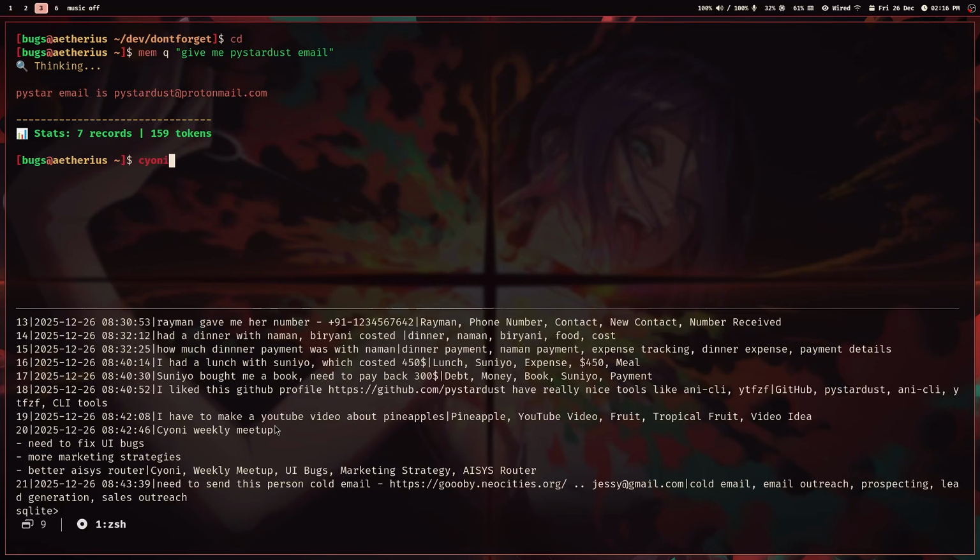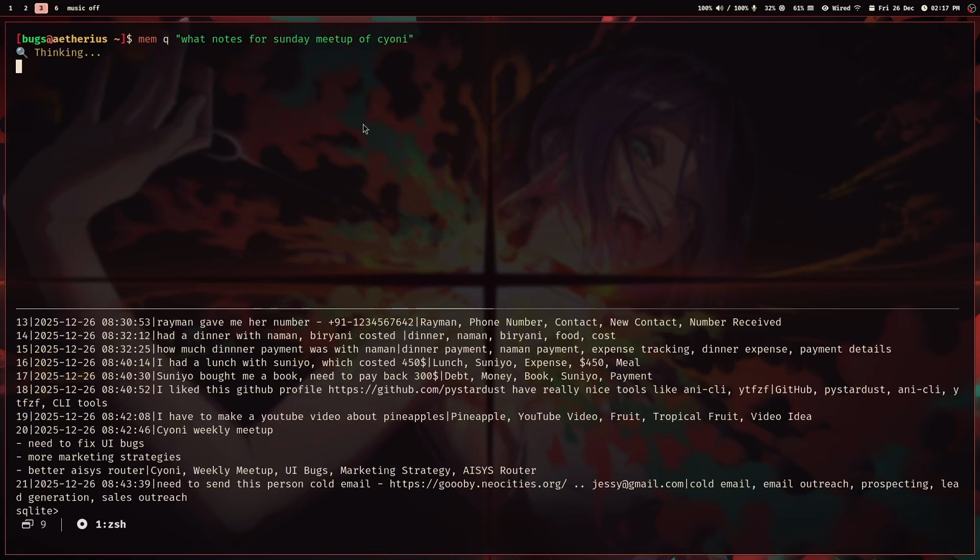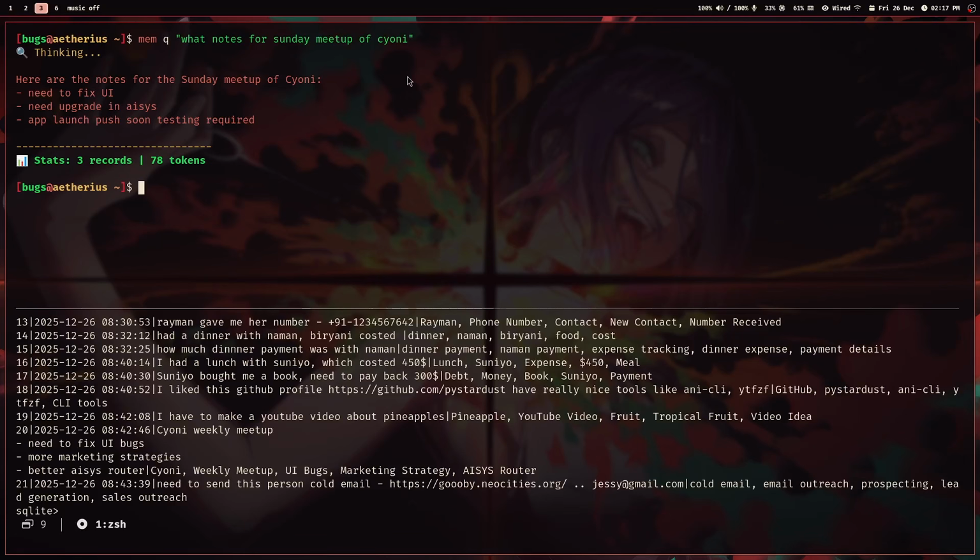So if there is my project, Sione, and I might have a lot of entries related to Sione. For example, what notes for Sunday meetup of Sione. Now the thing is, a RAG system won't work here. RAG won't understand Sione or similar words. But this fuzzy way of searching will actually work best.